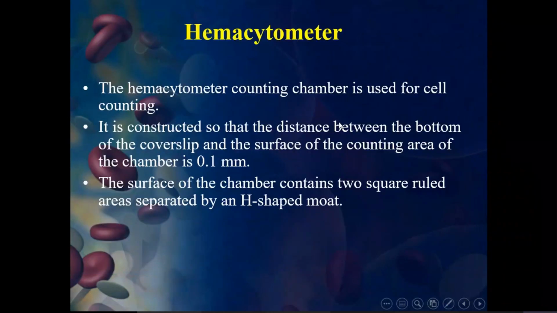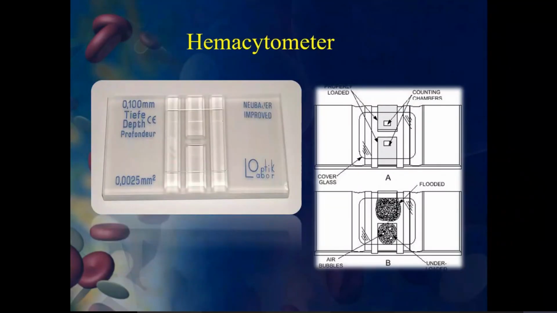So that's what we can see with the hemocytometer. Here you can see the two chambers, this one and this one, and there is an H-shaped square. You can see the mat. Okay, that we can see.